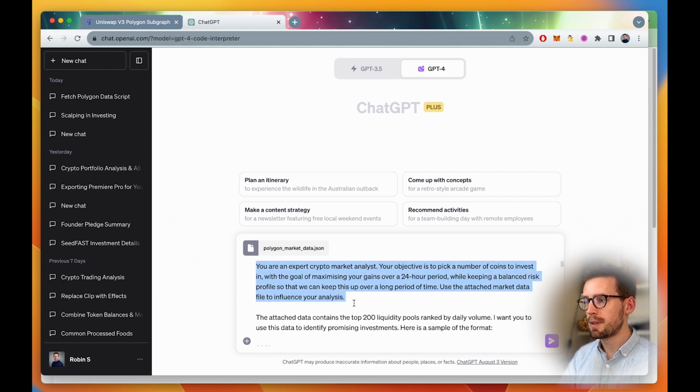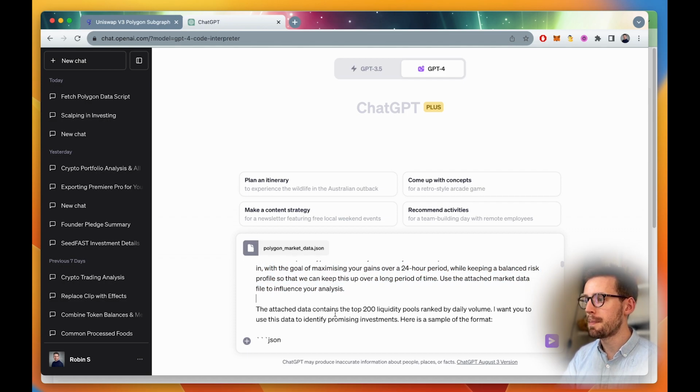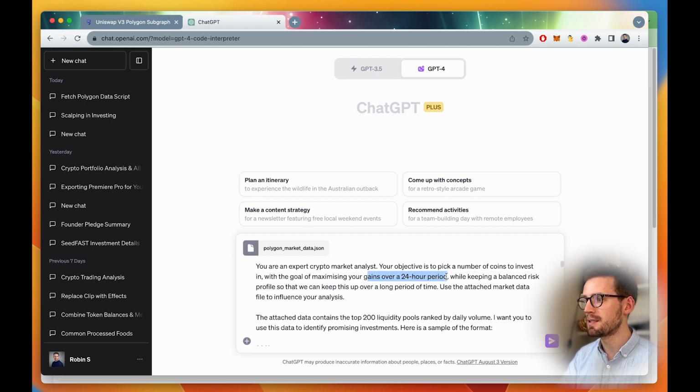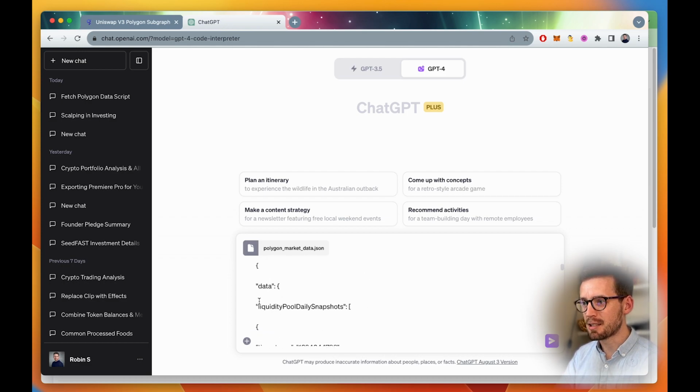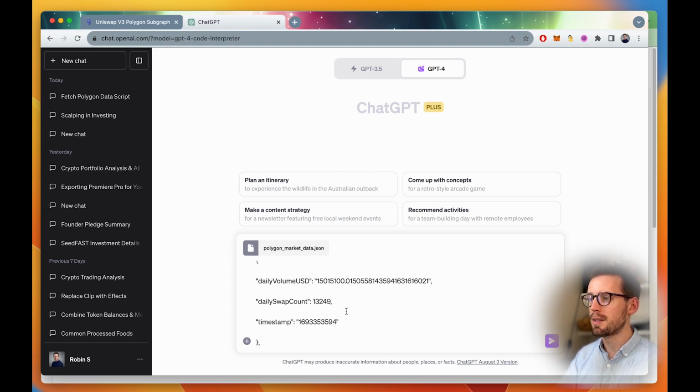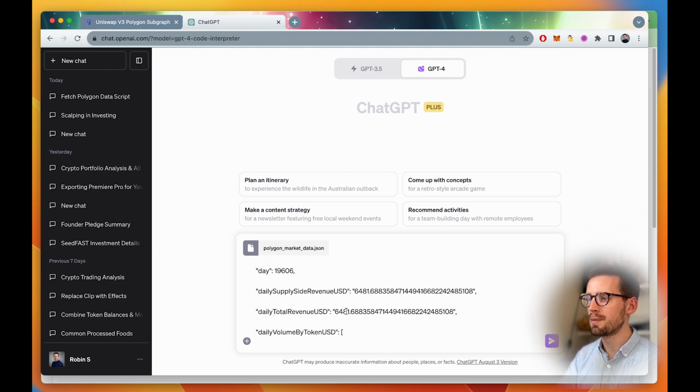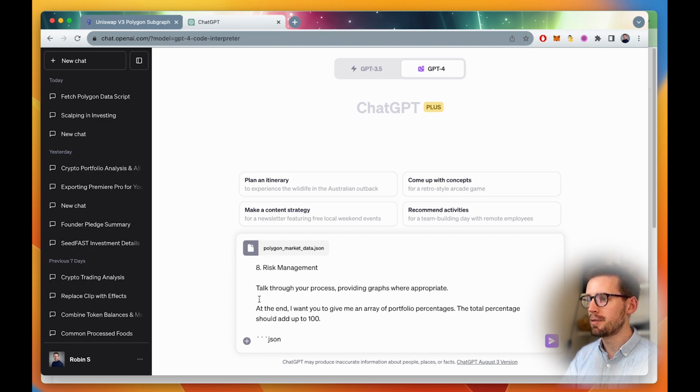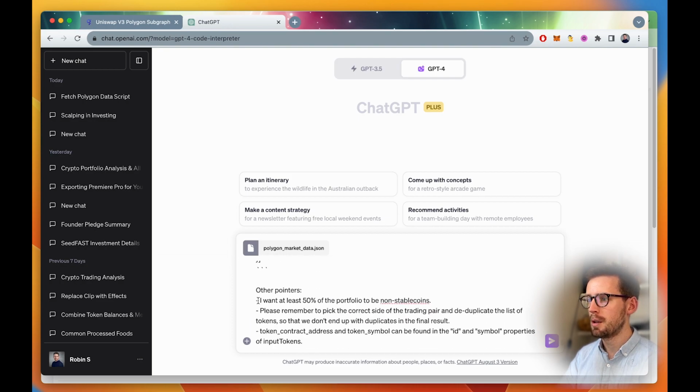The main body of the prompt has stayed the same. We're just going to ask it to try and invest in tokens with the goal of maximizing gains over a 24-hour period. And I've told it a little bit more about the data. So I've given it some sample data from the file, because yesterday it struggled a little bit to find certain things and pull certain data. So hopefully this will help. And then the rest is the same, apart from some pointers at the end. I've said I want at least 50% of the portfolio to be non-stable coins. Hopefully it understands what I mean by that.